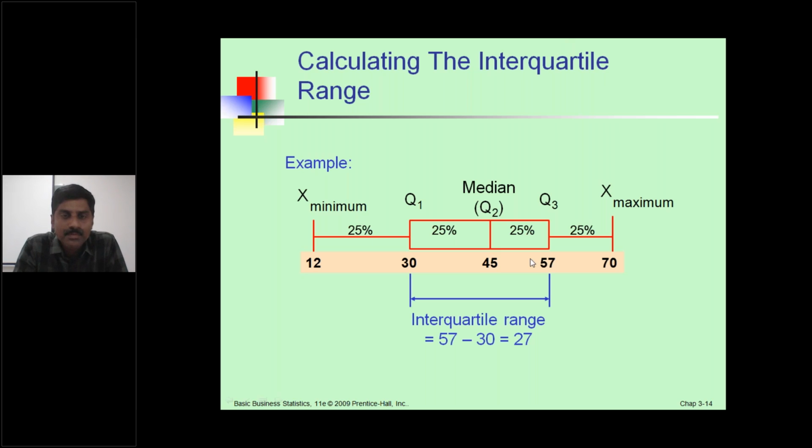Here, taking the middle quartile, that is the interquartile range, 57 minus 30 equals 27. It takes only the mid part, the 50%, 25% and 25%, around Q2. Minimum and maximum. In the example in previous slides, the minimum value is 12 and the maximum value is 70.